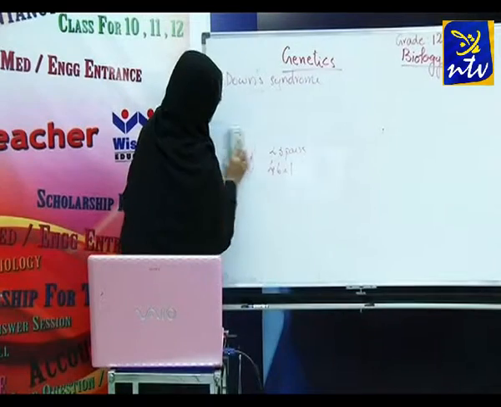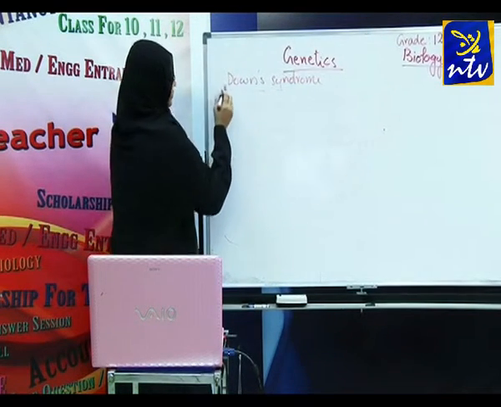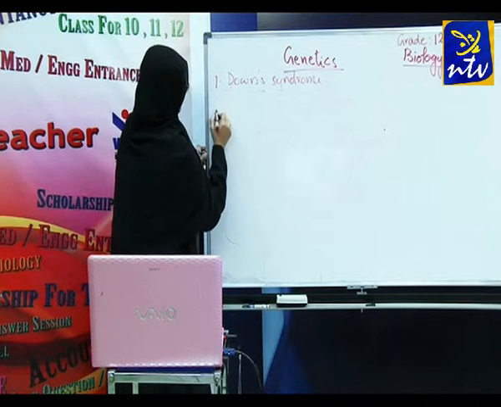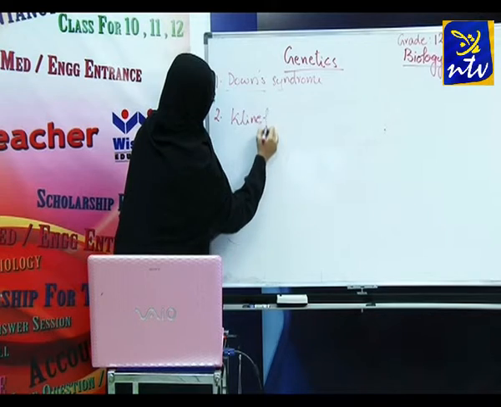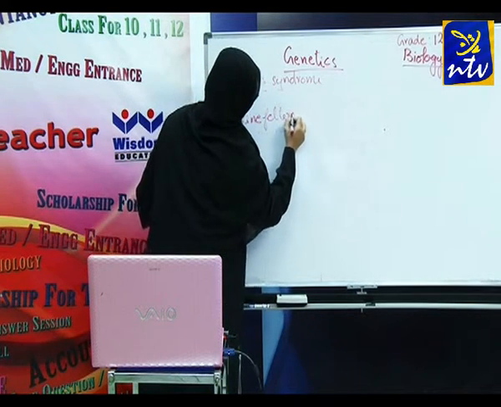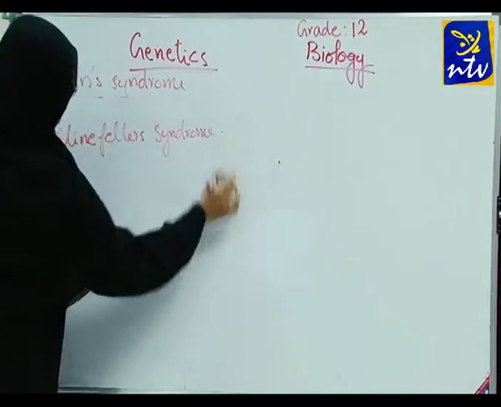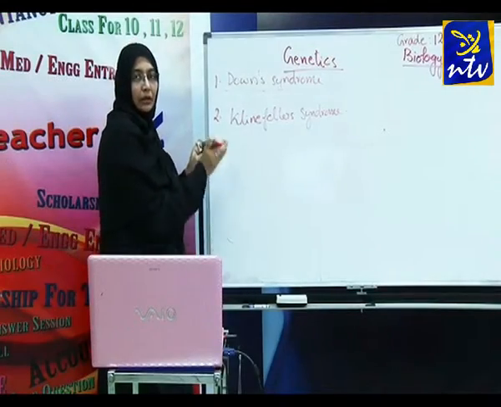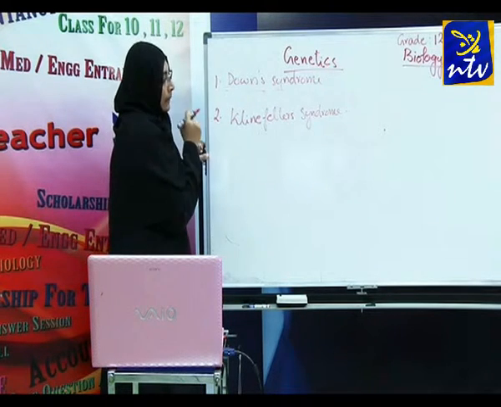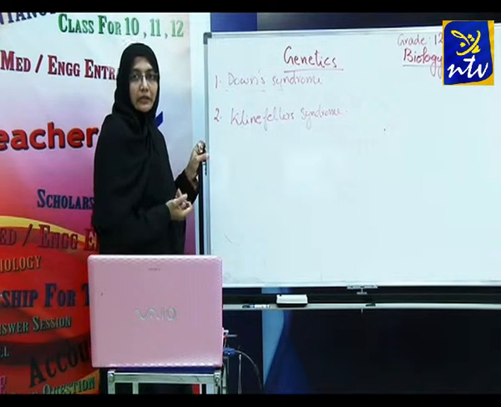The next syndrome is Klinefelter's syndrome. In Klinefelter syndrome, the number of sex chromosomes increases.